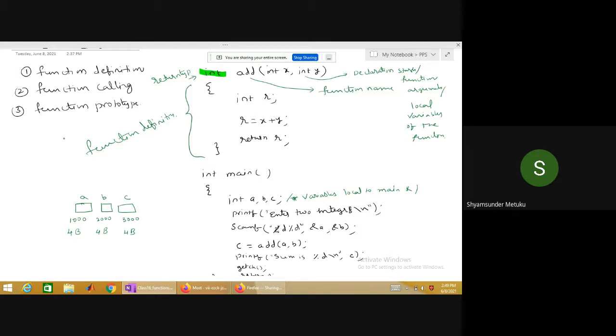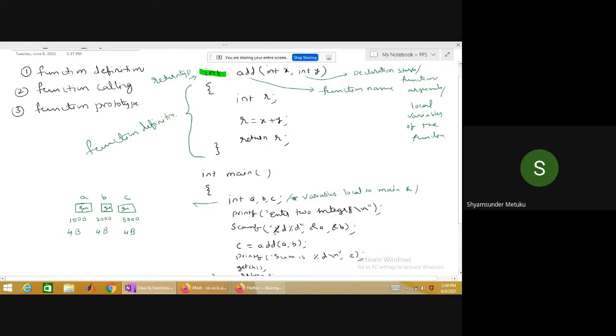Tell me, a, b, c contain what? Garbage or some contents? What are the contents? Nothing, no? We have to give them. Yeah, it is garbage initially, isn't it? Yes, sir. So just write G. G stands for garbage.